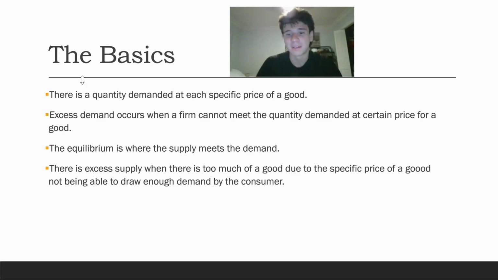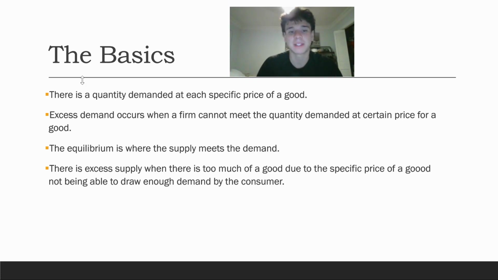They put them at $40 per se. Actually, let's drop it. Let's put it at $30. So then everyone goes ballistic. They go to the stores. They're like, oh my gosh, I need to buy these shoes. I need to get them. And the firm can't meet the quantity demanded because the price is too low. So the firm does not meet the quantity demanded of this specific good, all because of this price. The price is too low.